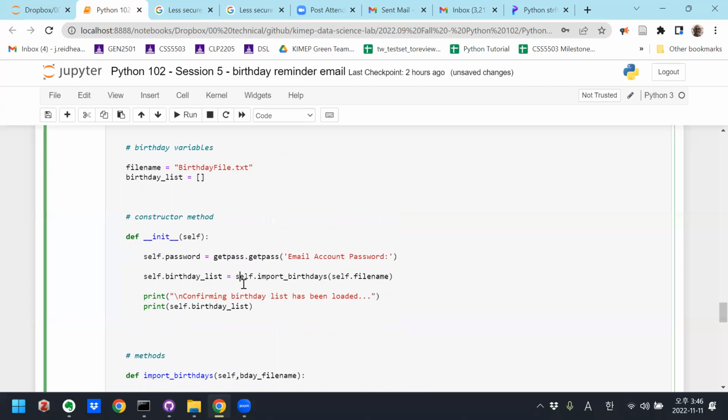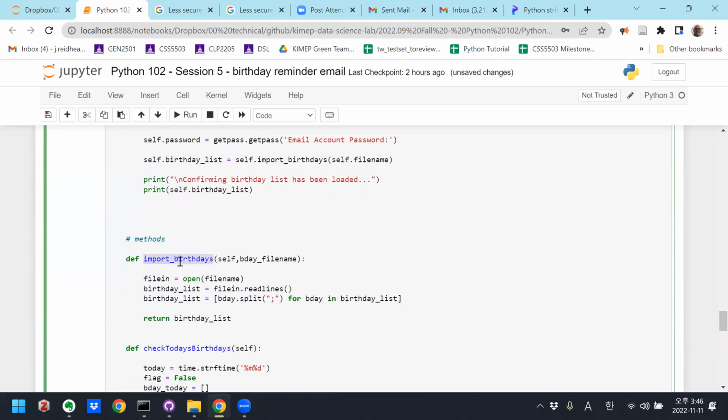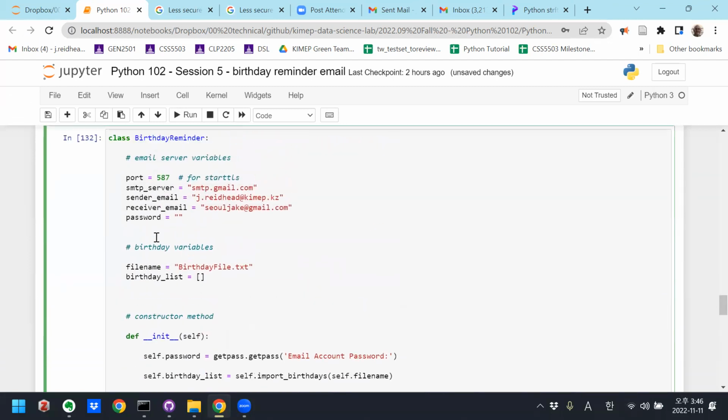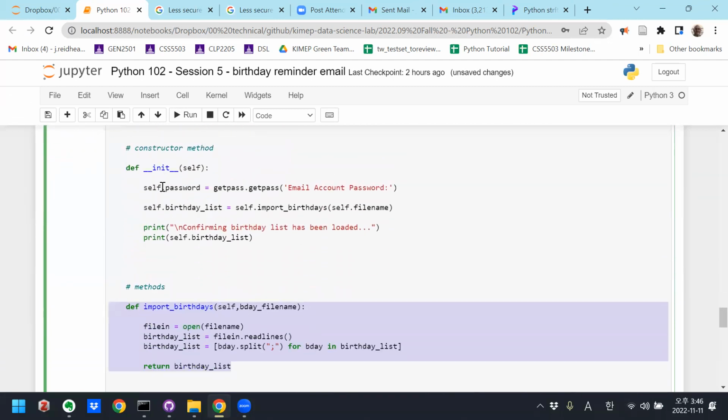Notice I also had to put self in front of this function, import birthdays. Why? Because import birthdays is now a function defined in the class. So anytime I'm using a variable or a function inside of this class, I have to preface it with self dot, right? To mean I want the function that's inside of this class and not some other function that I defined earlier, right?